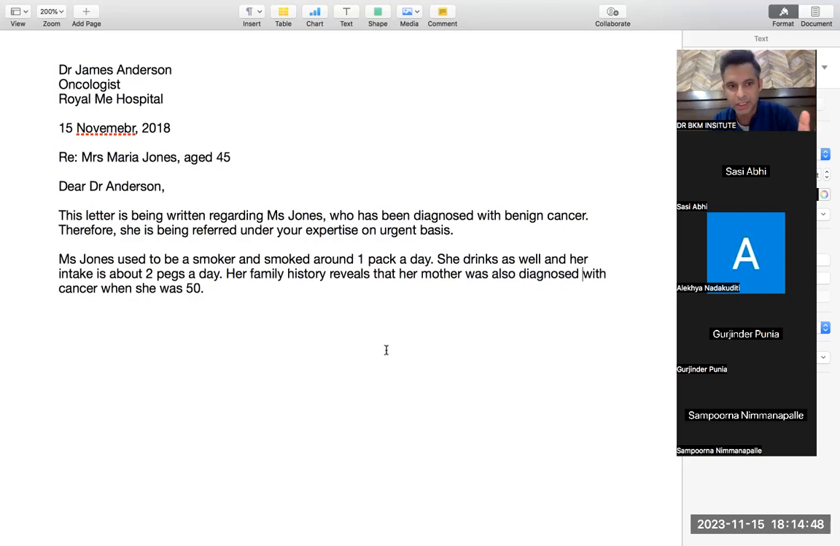That's it. Suppose she underwent surgery in the past. She underwent surgery in the past for this and this thing. So if you notice clearly, I don't need any connector. She used to be a smoker and is a simple connector. She drinks as well. So I replace the word also with as well. She drinks as well and her intake is about this. Her family history reveals that is a connector. Her mother was diagnosed. She underwent surgery. I do not need any connector. So don't push yourself to use connectors.